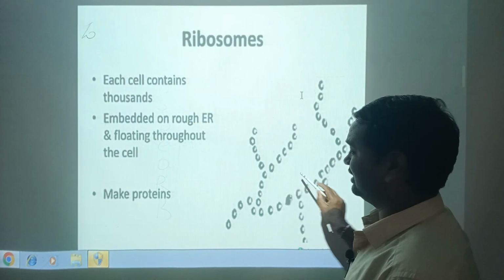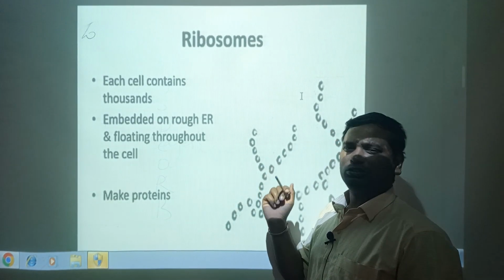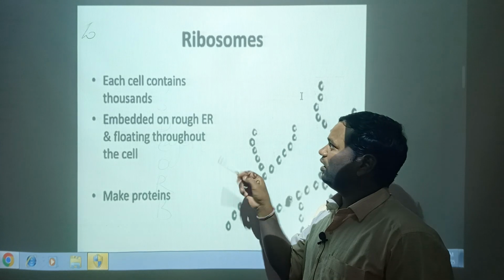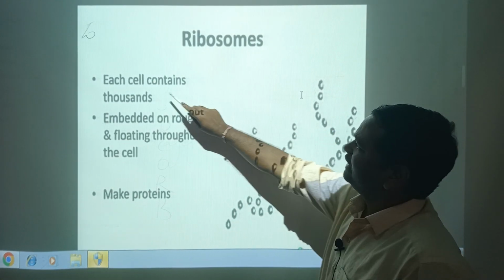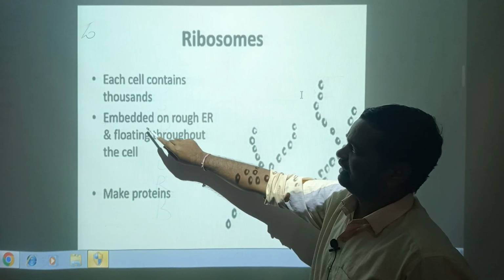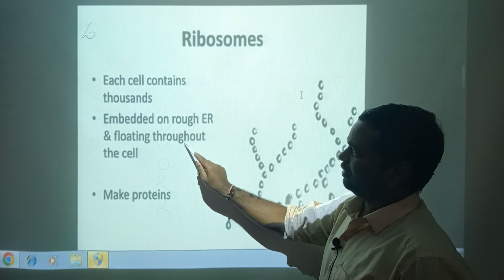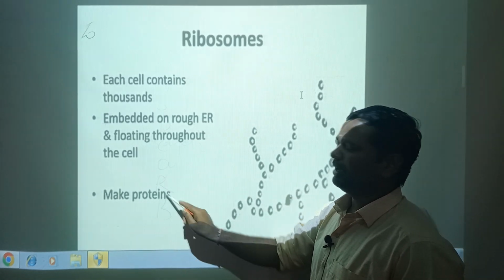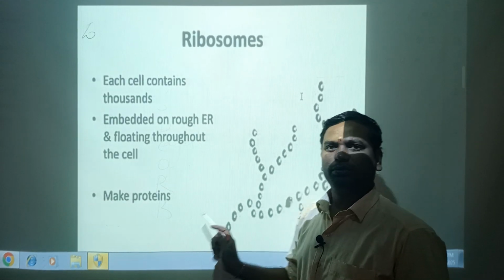They are a different type of granular structure. For example, endoplasmic reticulum with ribosomes present is rough, and with ribosomes absent is smooth. Each cell contains thousands of ribosomes embedded in rough endoplasmic reticulum, floating throughout the cell to make protein. So this is the protein factory of our body structure.